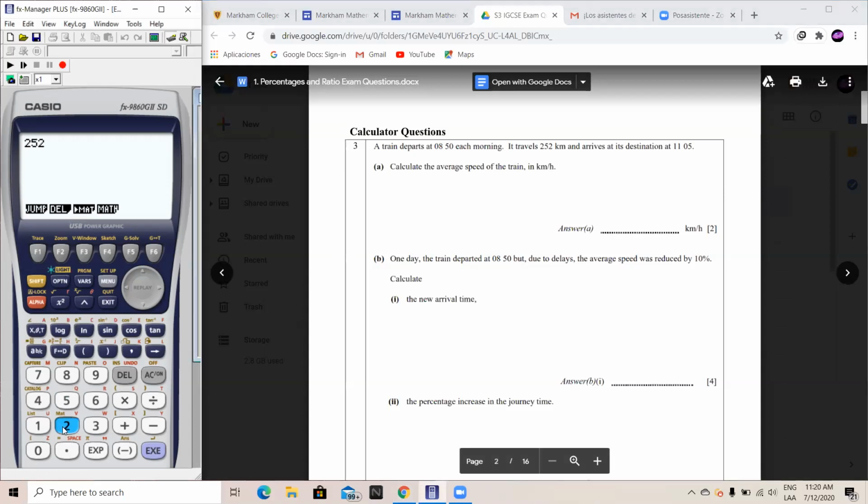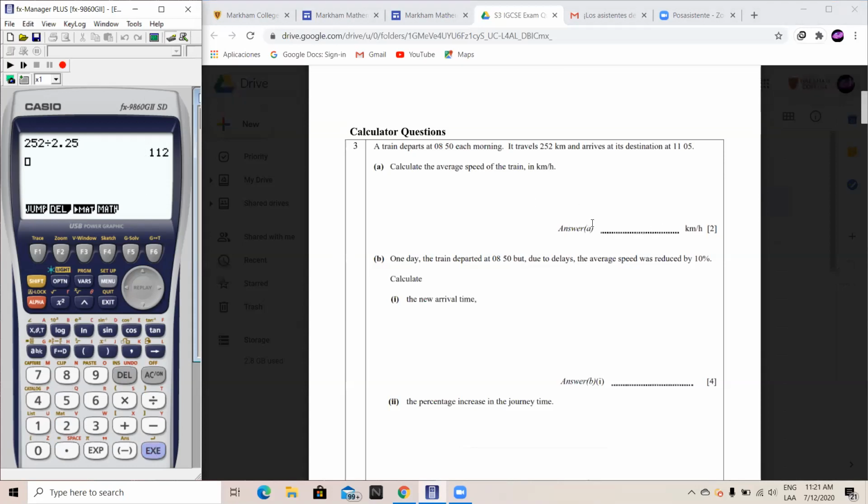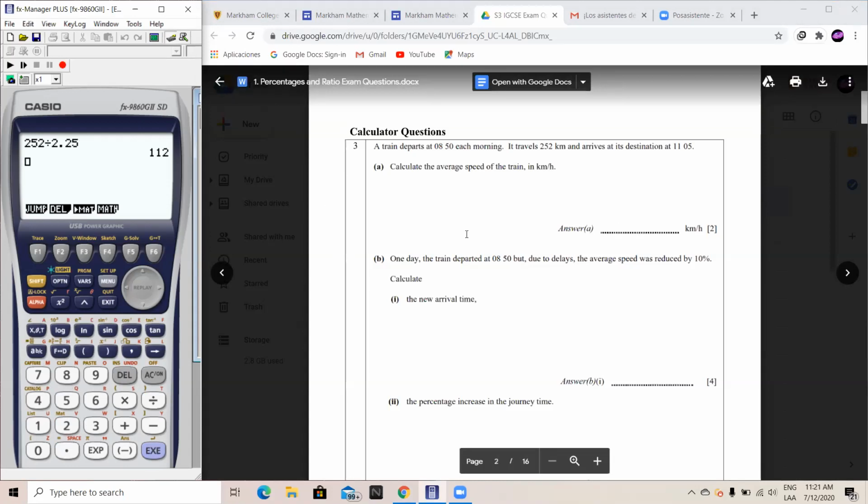So 252 over 2.25 hours would equal 112. And that would be the first answer for part A, 112 kilometers per hour.